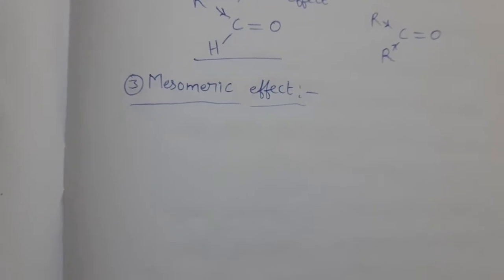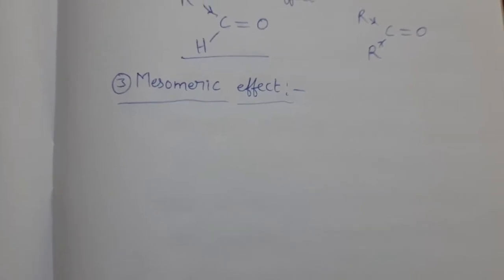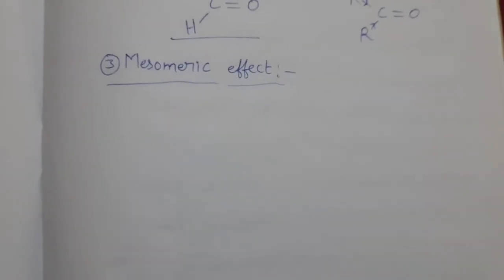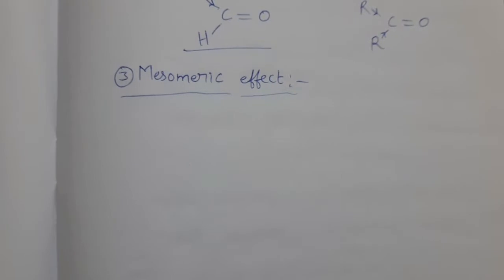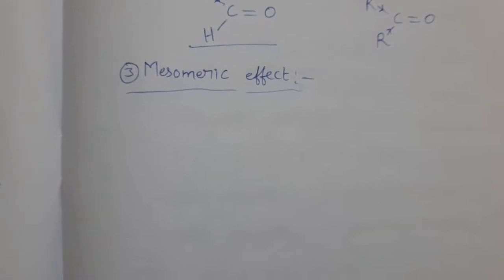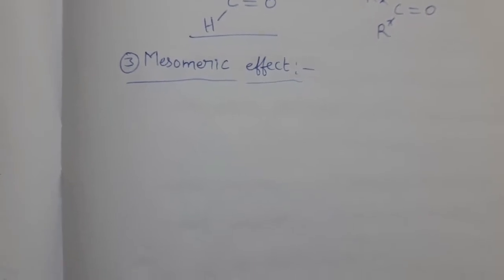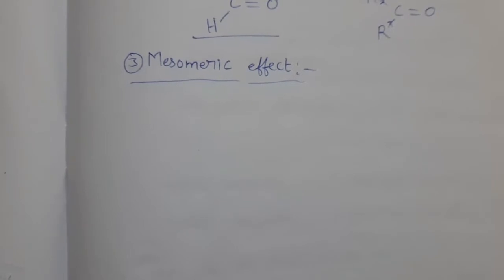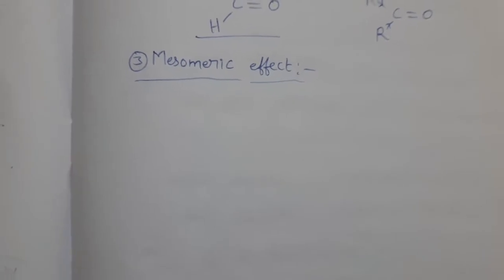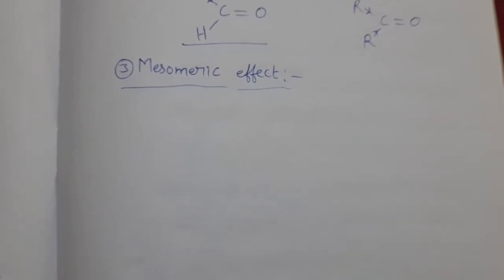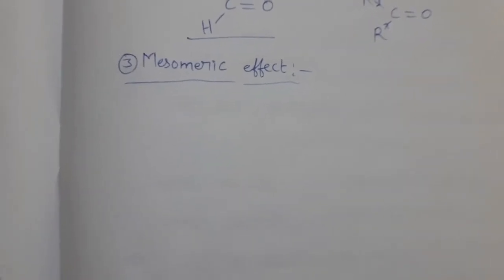In last class, we completed electromeric effect. Now see the next effect, mesomeric effect. It's very simple. See the definition. The permanent polarization of a group conjugated with a pi bond or a set of alternate pi bonds, then delocalization of pi electrons takes place. This type of pi electrons delocalization in a conjugated system is called mesomeric effect. So a group attached to the conjugated system, then pi electrons delocalization occurs, that is mesomeric effect.